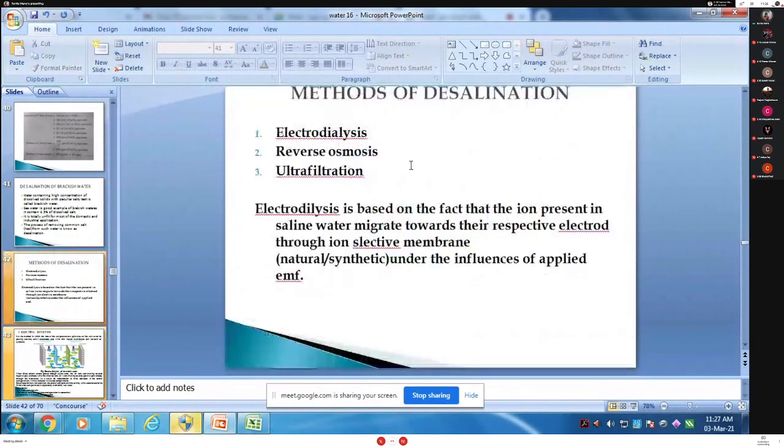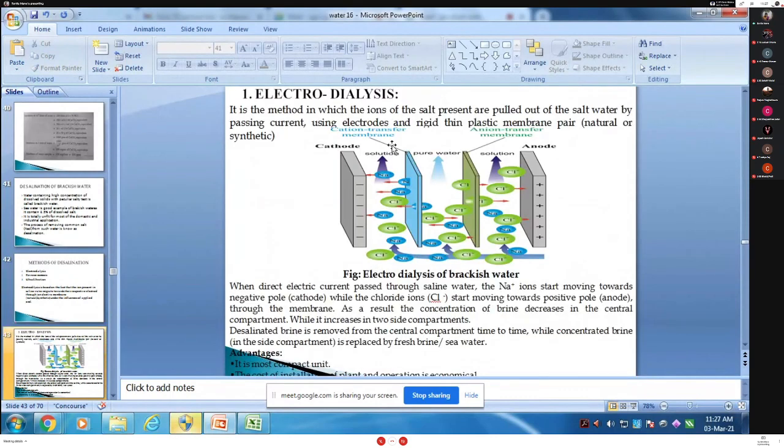In the first slide we will see, is the membrane natural or synthetic? Plastic is synthetic. These membranes are thin and rigid in structure, and are permeable to either the cation or the anion. The anode is placed near the anion selective membrane, while the cathode is placed near the cation selective membrane.